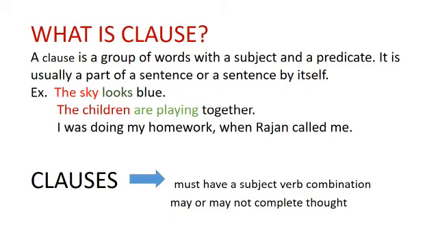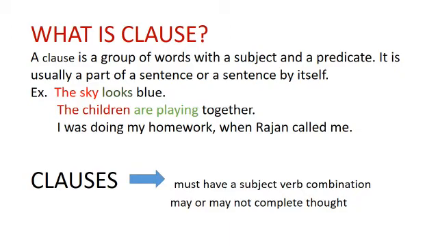Now let's take another example. I was doing my homework when Rajan called me. Here we have I as the subject, was doing my homework, the predicate. And again in the second part also we have Rajan as the subject and called me as the predicate. So we can say there are two clauses. The first clause is I was doing my homework, and the second clause is when Rajan called me.